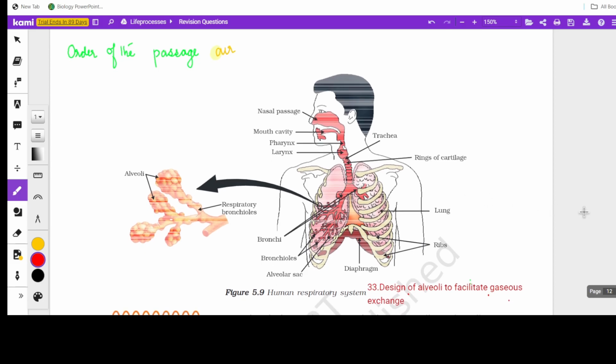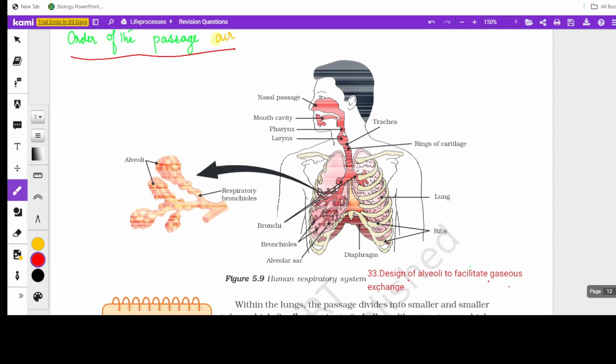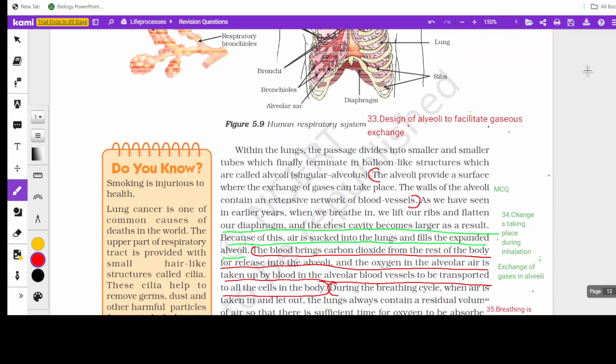Now I've mentioned here the order of passage of air. It means that air enters through the nasal passage, it passes through pharynx, larynx, trachea, then bronchi, bronchioles, and enters into alveoli. So this order sequence is important. Even all other labels are important, you must go through the diagram.